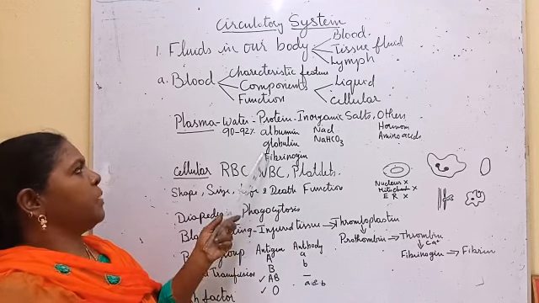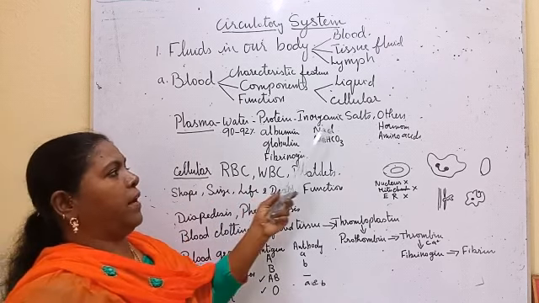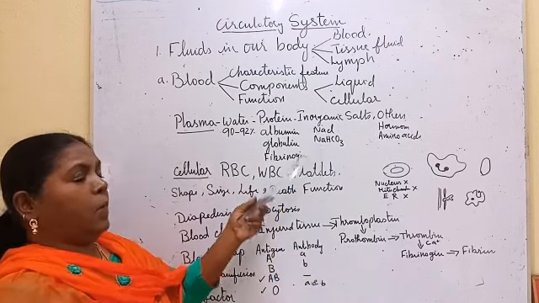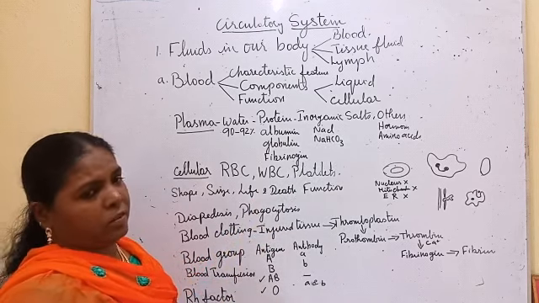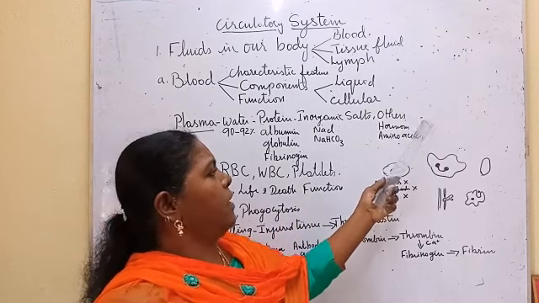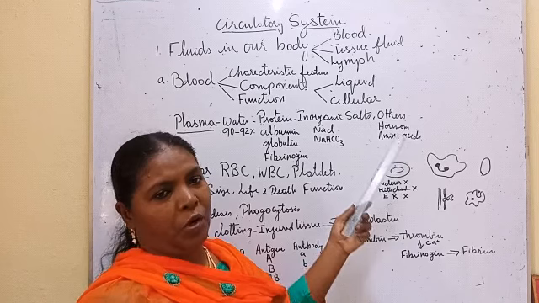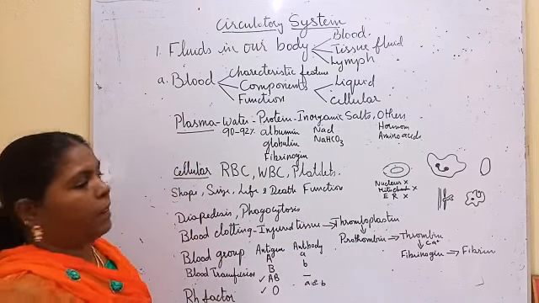These are the proteins present in plasma. Plasma also contains inorganic salts. The main inorganic salts are sodium chloride and sodium bicarbonate. Then other trace elements are seen: hormones, amino acids. All these are seen in plasma.